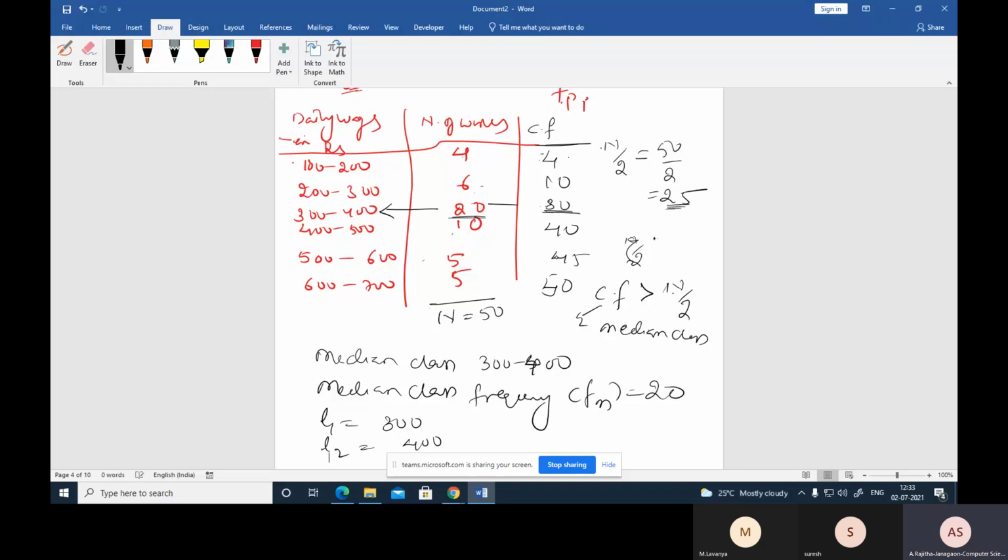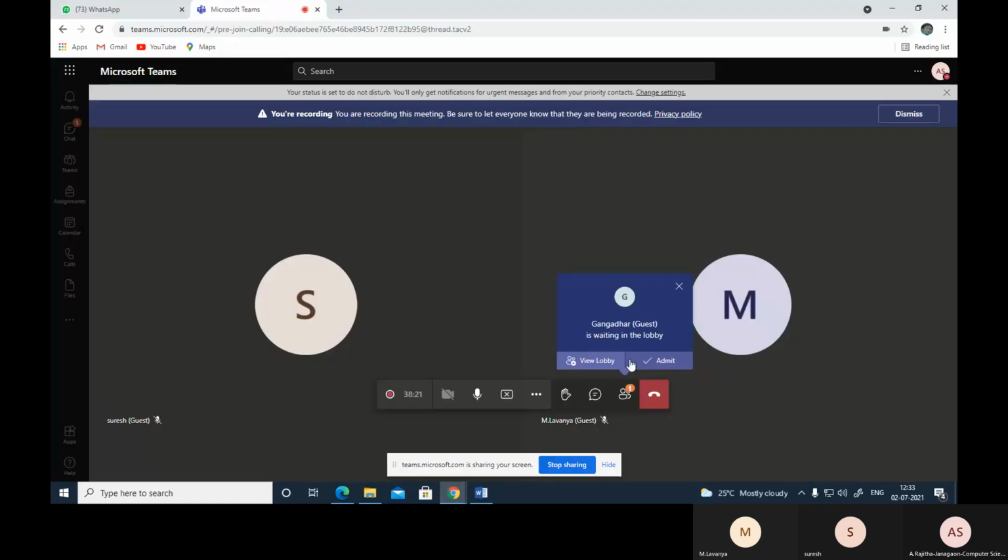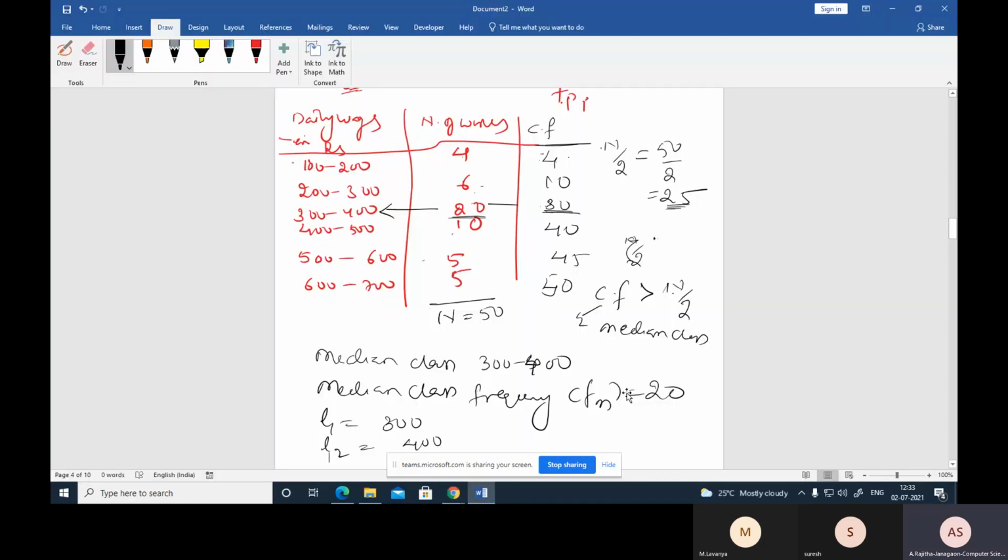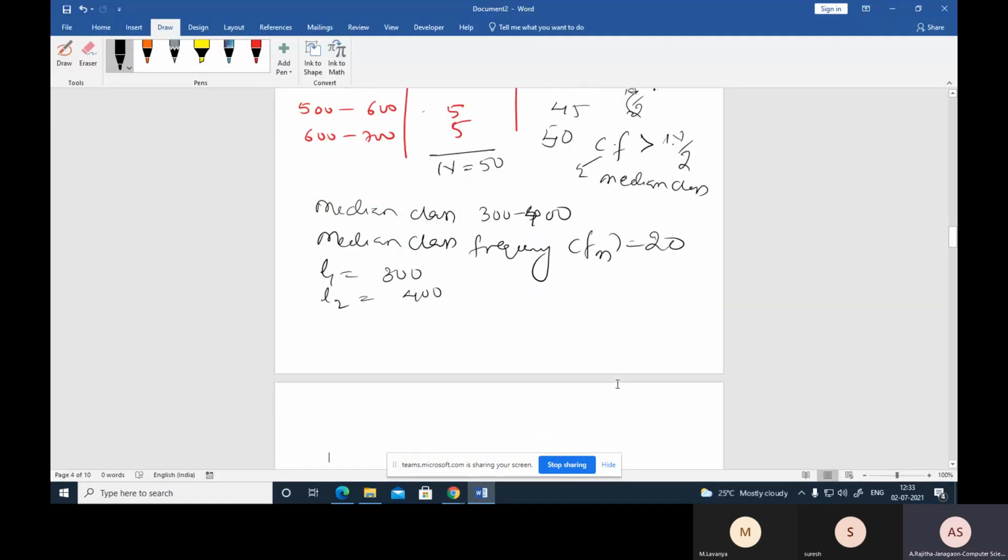Now the cumulative frequency CF is the one previous to the median class.